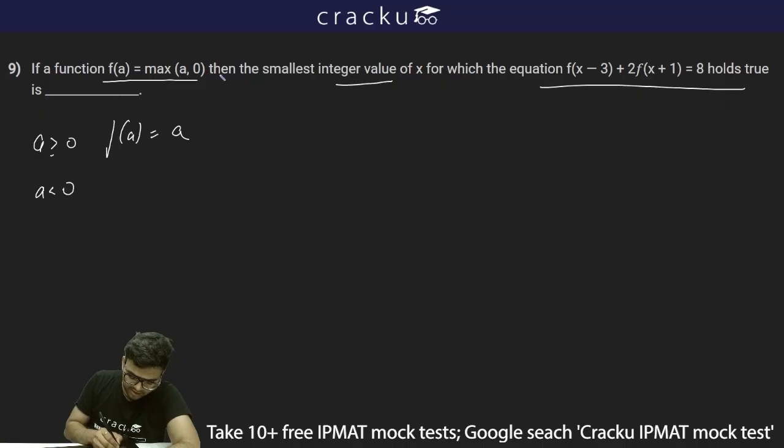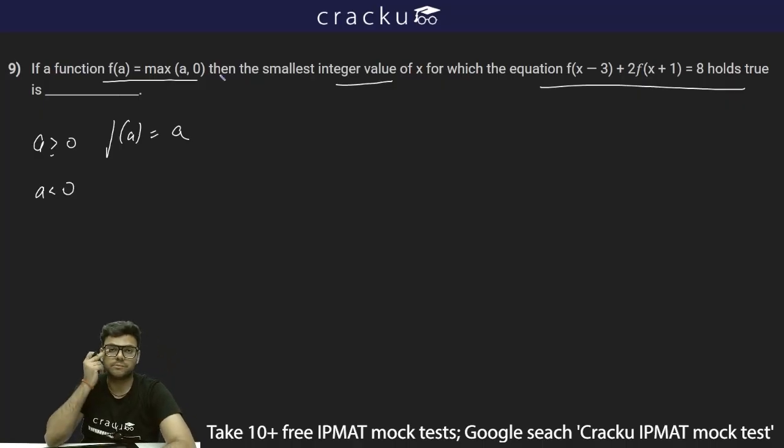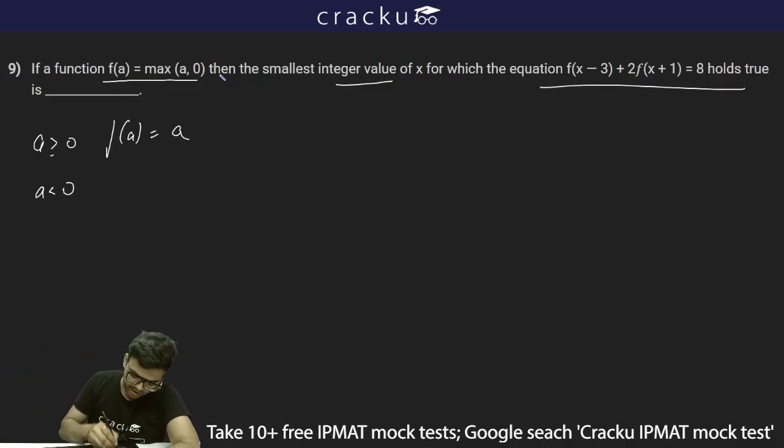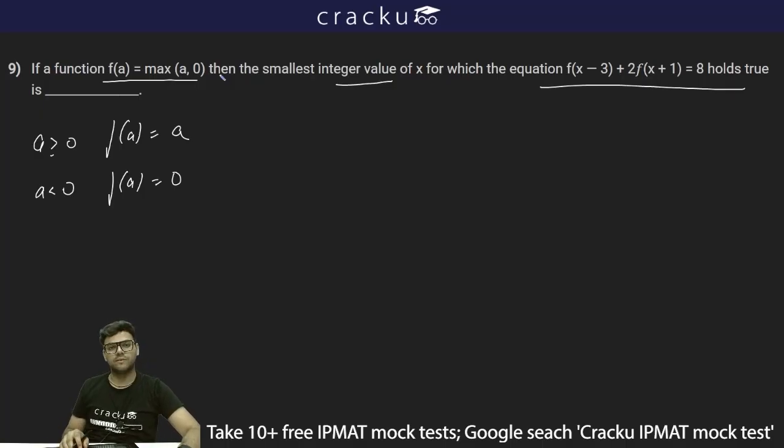But if a is less than 0, then what will happen? The value of a will be minus 1, minus 2, minus 3, minus 4, minus 5, and the maximum of minus 1 and 0, or the maximum of minus 2 and 0, will always be 0. So f of a is equal to 0. For a less than 0, the value of f of a will be 0, and for a greater than or equal to 0, f of a is equal to a. We have to remember this: for all positive values f of a is equal to a, and for all negative values f of a is equal to 0.